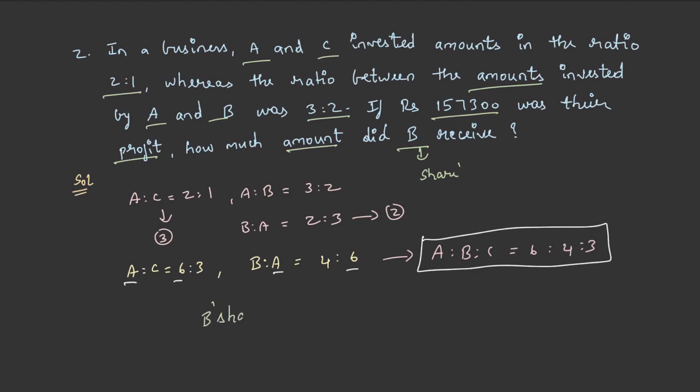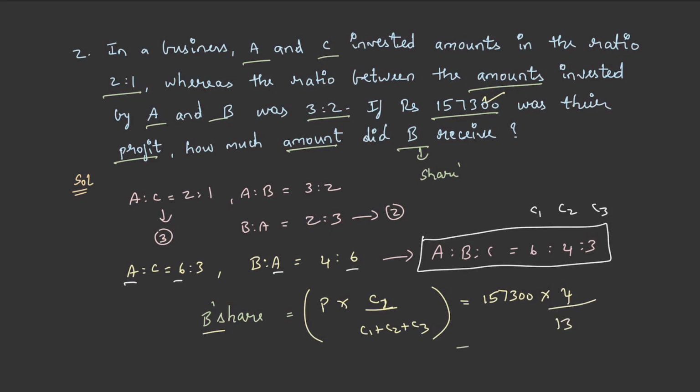Now let's calculate the B share, and let's name these as C1, C2 and C3. As we all know, the formula is annual profit into C1 by C1 plus C2 plus C3. But in this case, we are finding for B share. So let's change this into C2. Therefore, the annual profit is given as 1,57,300. 157,300 into 4 by 13. And on simplification, the B share is rupees 48,400.